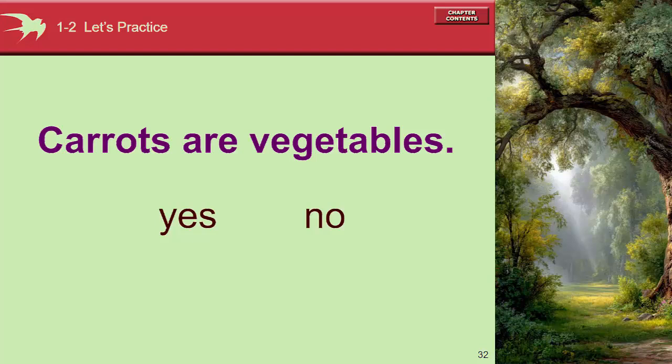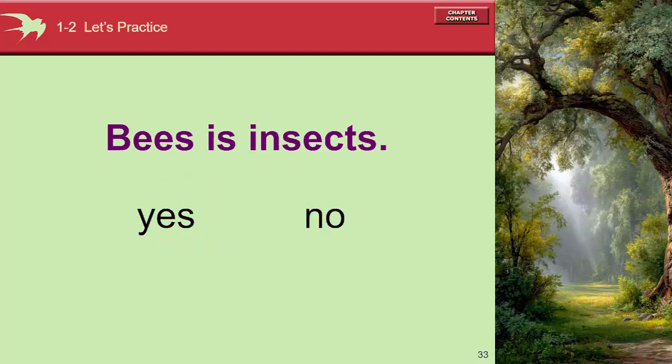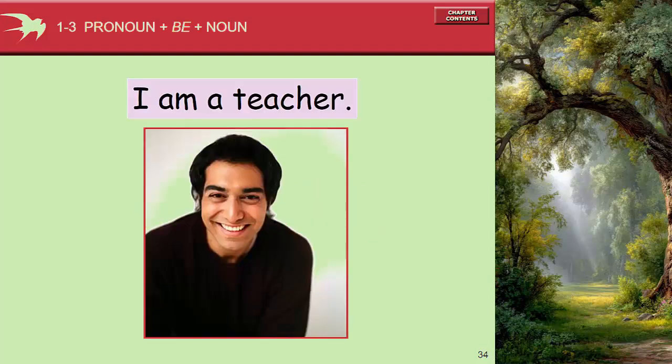Carrots are vegetable. Yes or no? Just look at the structure. Carrots, plural, are plural, vegetable, plural. So yes, carrots are vegetable. And then bees is insect. Bees, plural noun, is singular verb, and insect, plural noun. So it doesn't match. The structure doesn't fit. So the is here should be are. Bees are insect. So it's no. Bees is insect, no. Bees are insect.